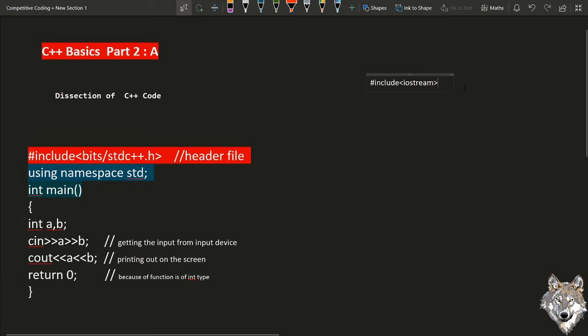Similarly, there is the header file #include <bits/stdc++.h>. This one is the godfather of all the libraries and header files. So if you include this header file, then almost 90% of your job is done. You do not need to import any other libraries or header files if you have used this one first.